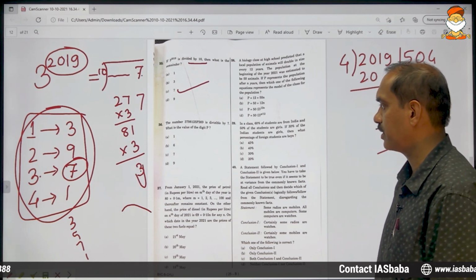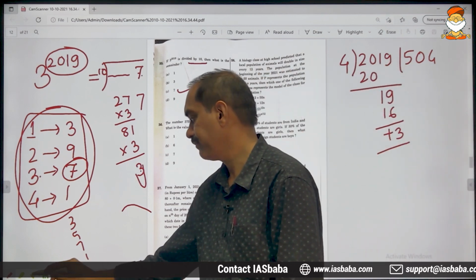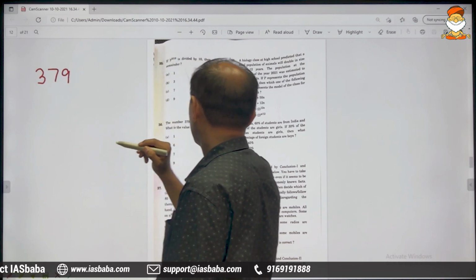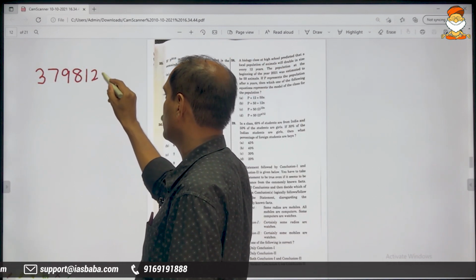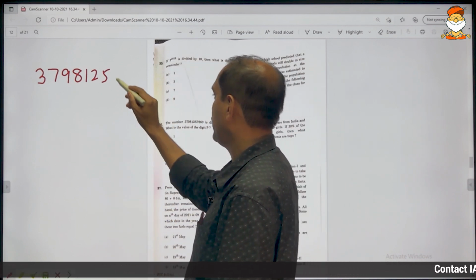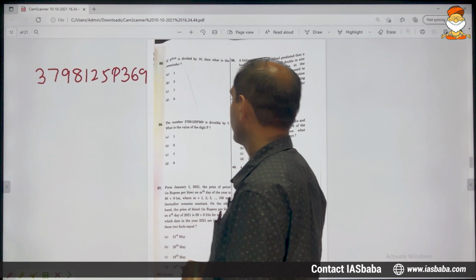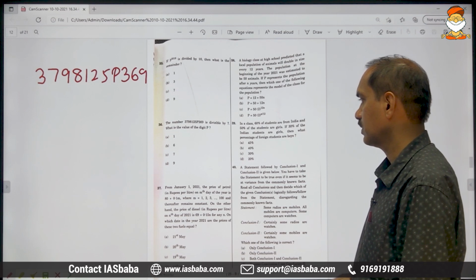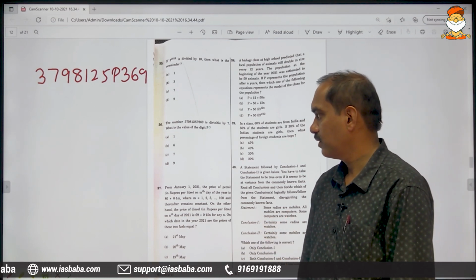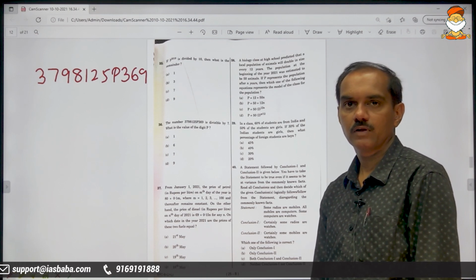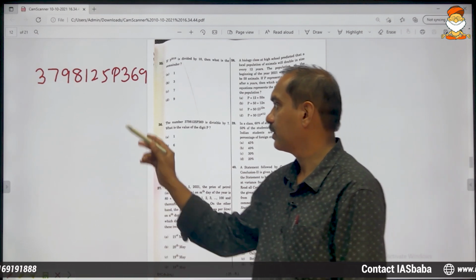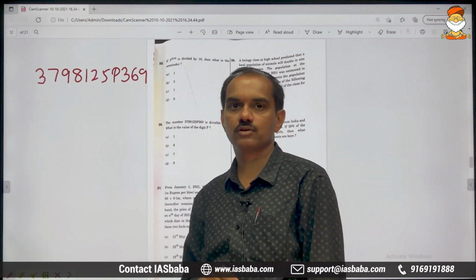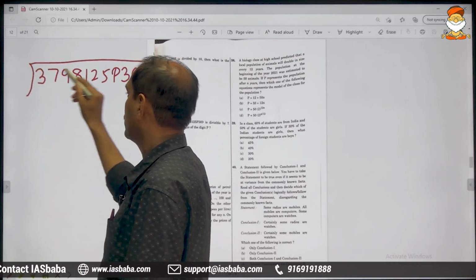Moving on to the next one, problem number 36. The number 3798,125 P369 is divisible by 7. He himself is saying it is divisible by 7, and he is asking us to find out which digit should replace this P. In place of P, which digit should appear if I say the whole number is divisible by 7. So divide this number by 7.